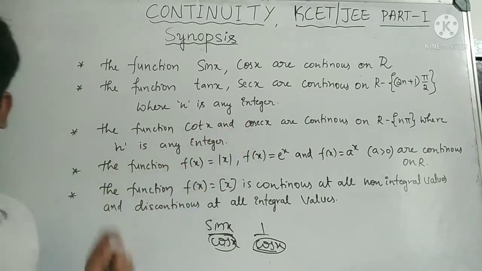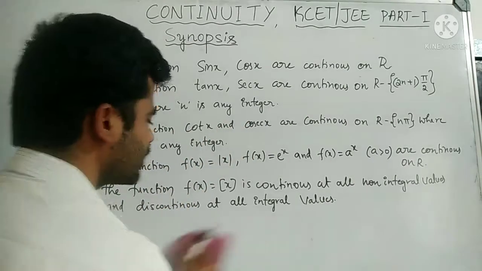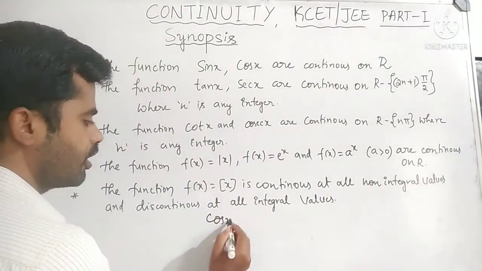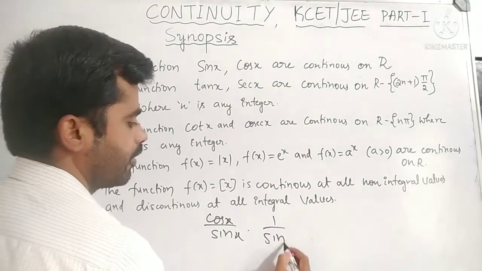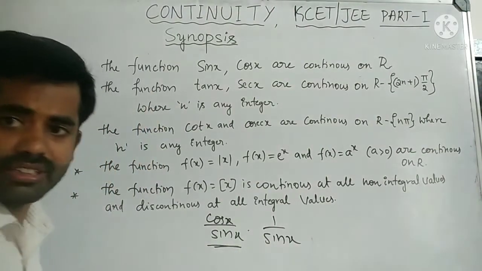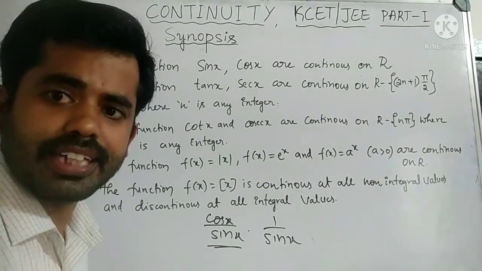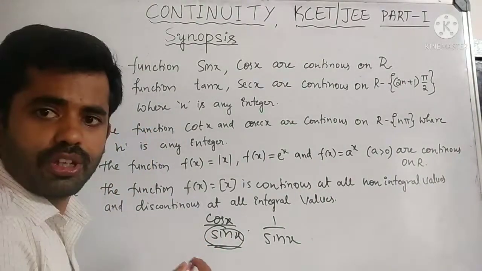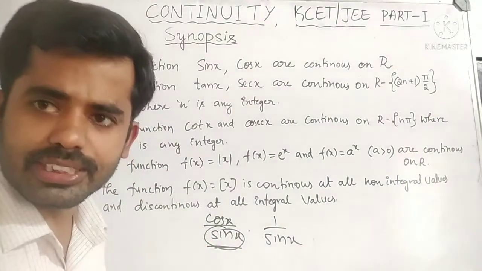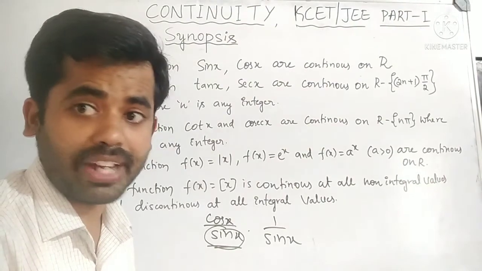In the same way, cot x and cosecant x. Cot x is cos x by sin x, and cosecant is 1 by sin x. When sin x is 0, that is sin 0, sin pi, sin 2 pi, sin 3 pi, and so on, the denominator becomes 0 and it is not defined.